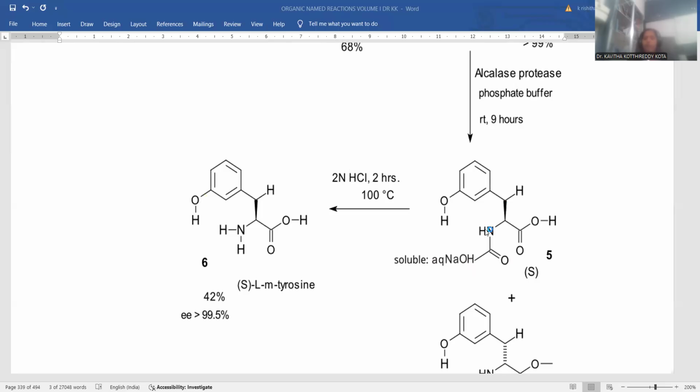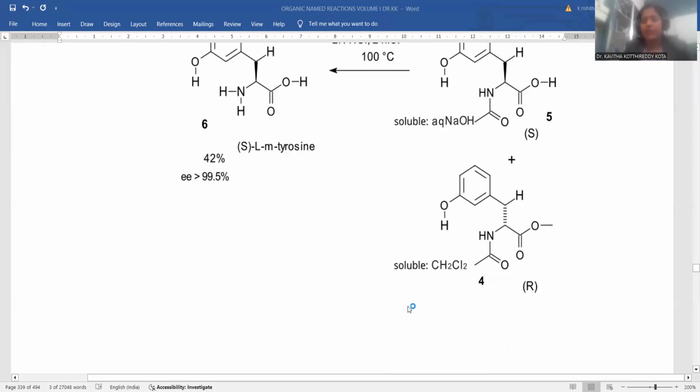Now you can treat this entire molecule with hydrochloric acid. Acid catalyzed hydrolysis. Whenever acid catalyzed hydrolysis is done, this N-acetyl group will be totally disappeared and converted into amino functionality. This is called deprotection. The acyl group will be totally disappeared, rather free amino carboxylic acid will be generated. This generated molecule is called tyrosine. Tyrosine is a higher amino acid, right? So this is the way we synthesized azlactone followed by amino acid as well, that is L-tyrosine as the final product.